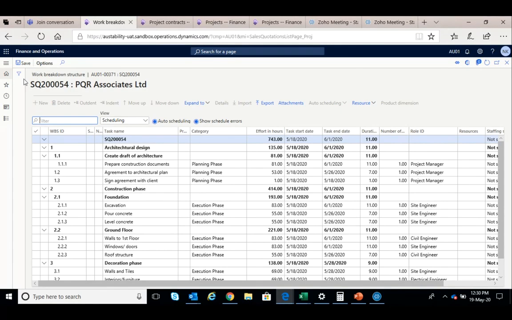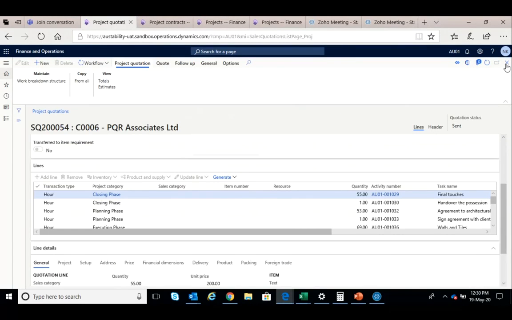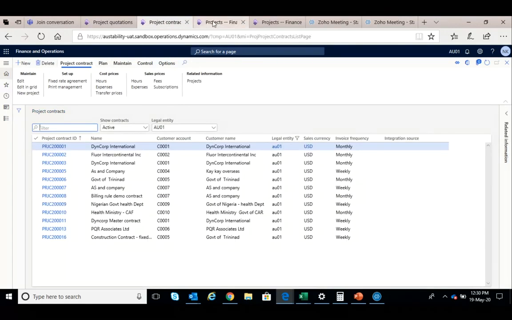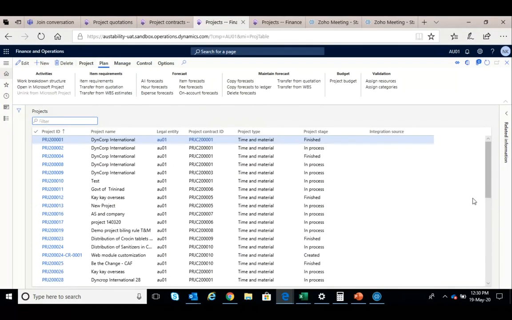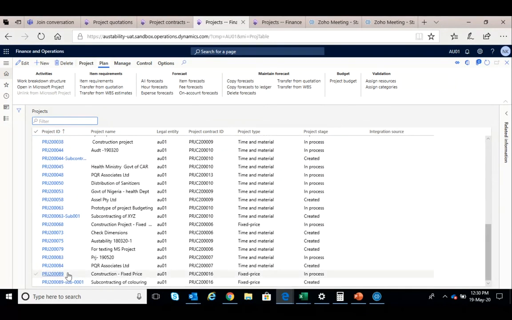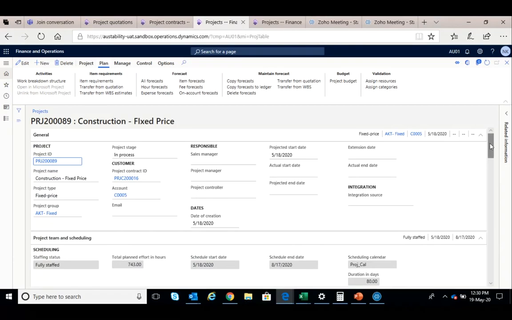So this quotation, assuming that it is approved, then gets converted into a project. The same data has been converted into a project after approval. We are assuming that the customer has approved your quotation. You see that automatically all these fields are transferred, including the WBS. And from the WBS, we can create a project budget.